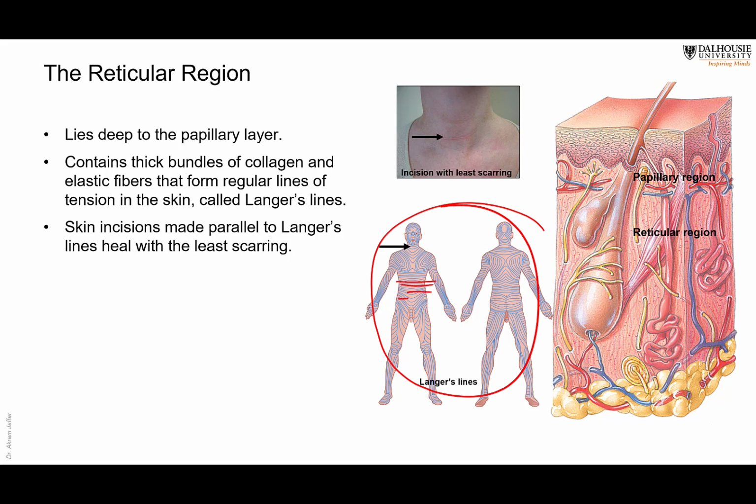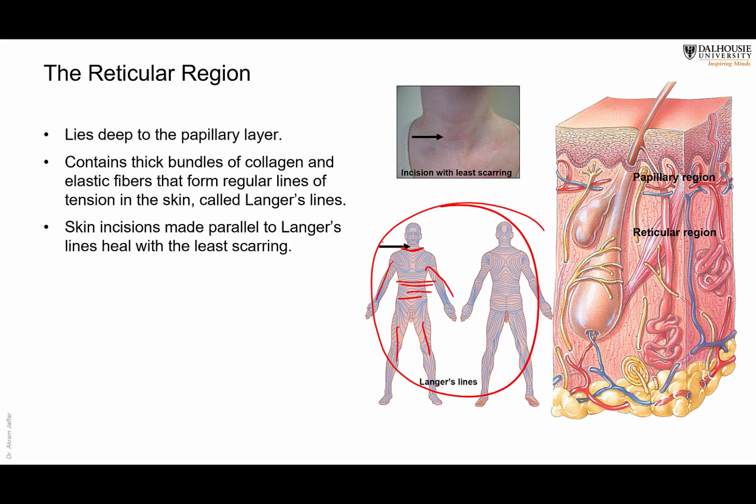They are circumferential, mostly circumferential in the trunk, but they are more longitudinal in the limbs. And also they are circumferential in the neck. So the reason for knowing this is good for the surgeon, because when you are intending to do a surgical incision, it's better to do the surgical incision parallel to these Langer's lines.